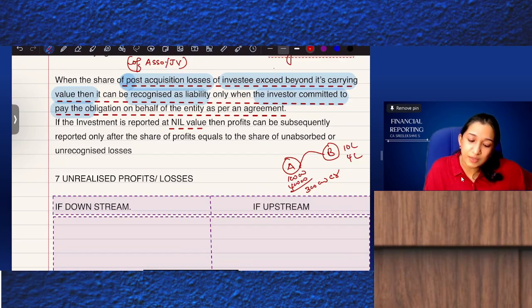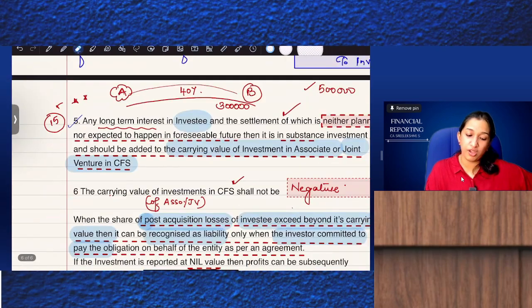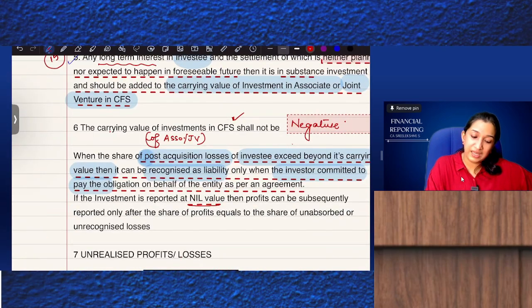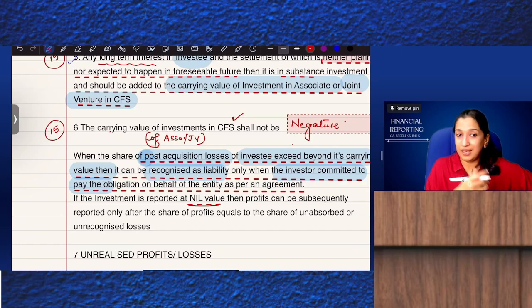If the investment is reported at nil value, then profits can be subsequently reported only after the share of profits equals the share of unabsorbed or unrecognized losses. That is not clear? These points number 5 and 6, please wait. We'll quickly discuss question number 15, and trust me, these points will be very clear to you.